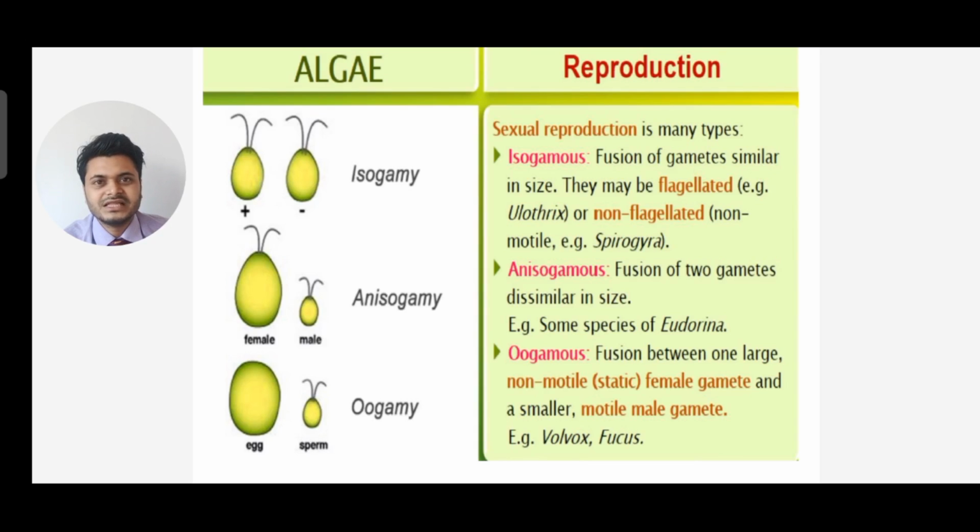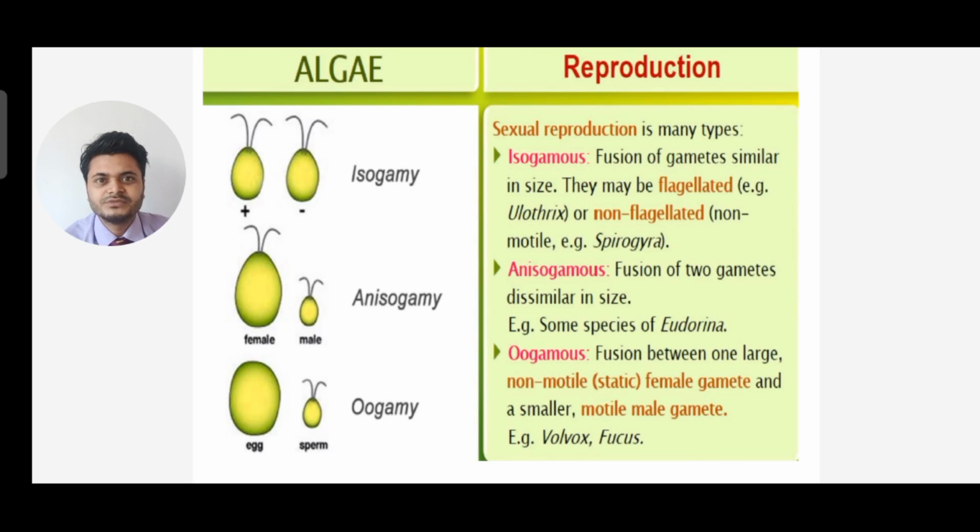This flagella helps in movement. Alright, if they have flagella they can move and they are motile. If they don't have flagella they are non-motile and they cannot move. So you can see the example of anisogamous. Anisogamous means fusion of gametes of dissimilar size. An example is Eudorina. So anisogamous means one is bigger, another is smaller. You can see the size.